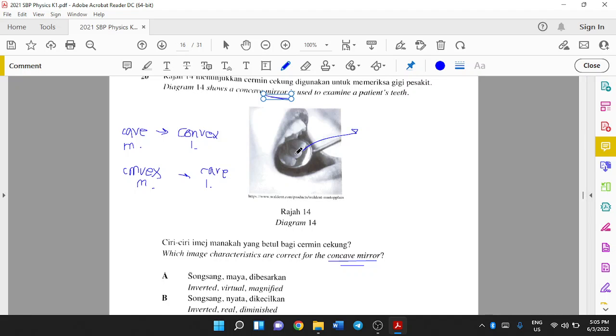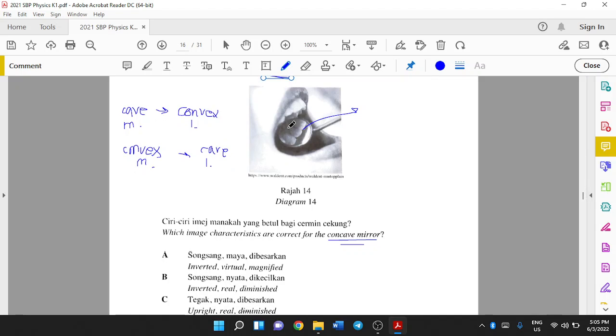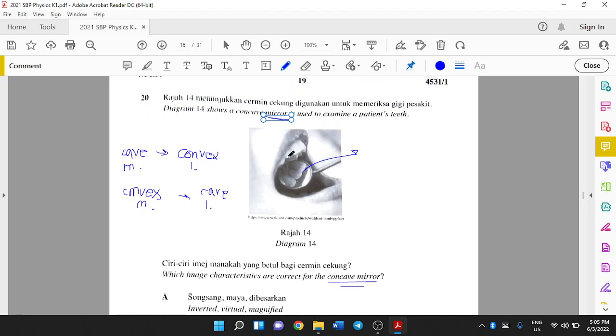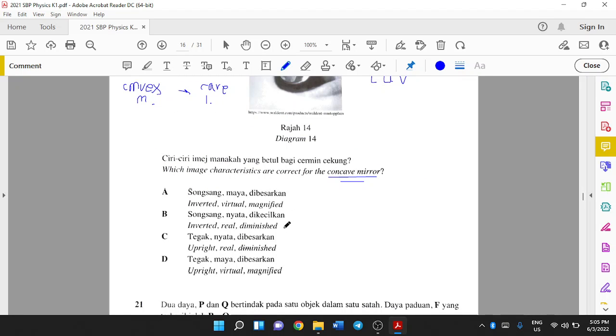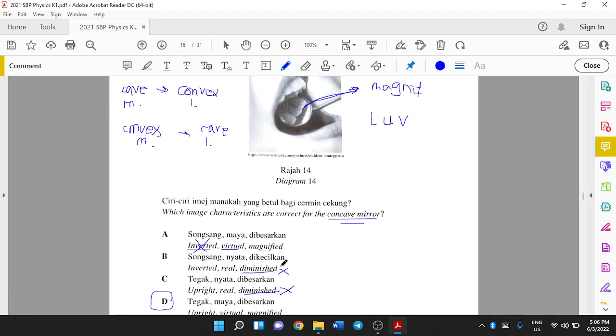Definitely, to help the dentist, the mirror will magnify the image, so you will get a larger image, and you definitely want an upright image, not an inverted one, and upright always comes with virtual. So large, upright, virtual. Diminished means smaller, so this is definitely wrong. Virtual always comes with upright, so this is also wrong. So virtual, upright, magnified is the answer.